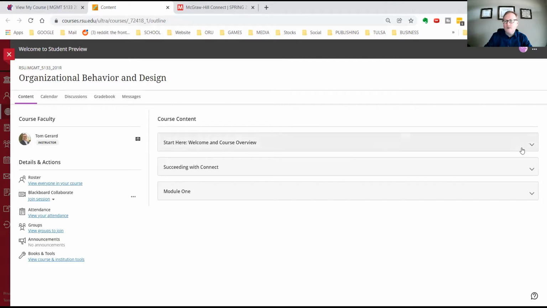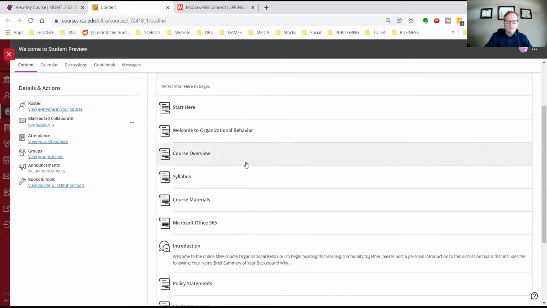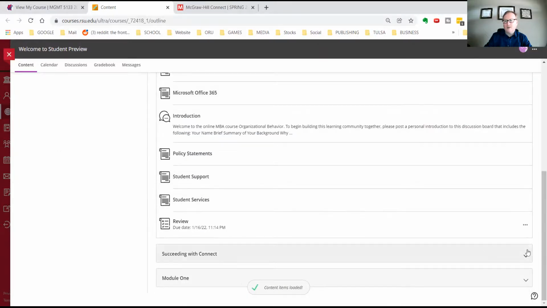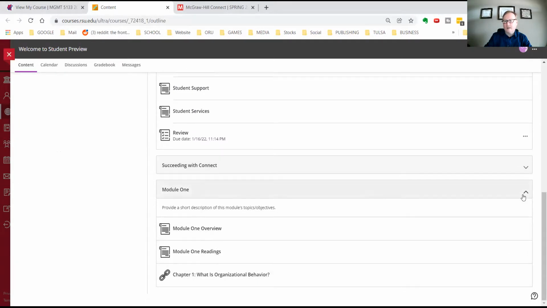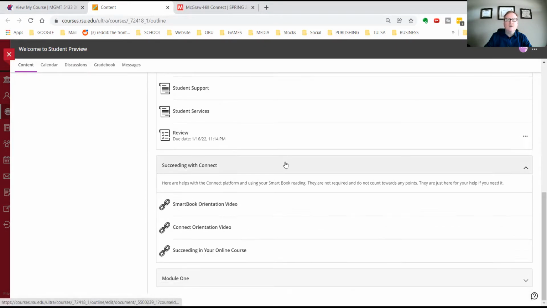Now you'll notice over here we have drop downs. And if we drop down on this, you're going to see a lot of stuff in here under the welcome. And I'm going to show you this in a moment, but you'll see here is module 1, and we're going to go over that in just a few moments. And then you have succeeding with Connect. Now Connect is the McGraw-Hill publisher material where most all of your work will be done.